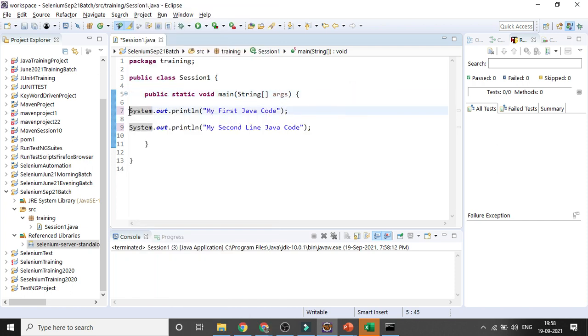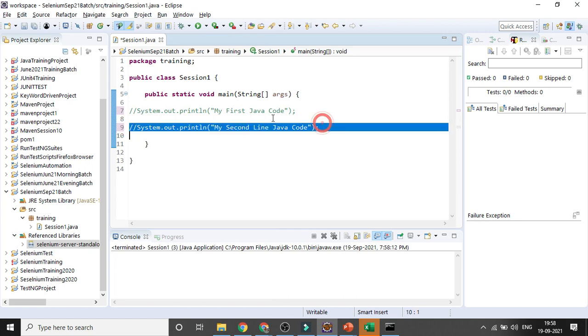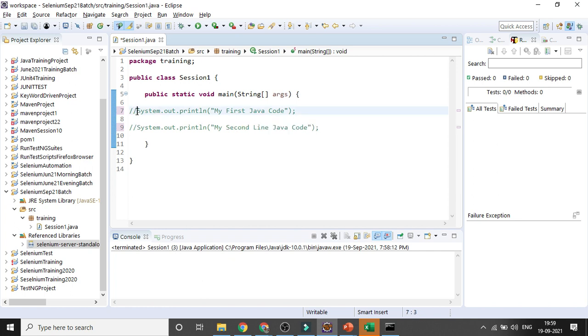If you want to comment multiple lines, use /* and at the end you need to give */. You can see, that is the multiple line comment. If you want to remove it, you can either remove it or select and uncomment it. Source, remove block comment. So that's how you can comment out.